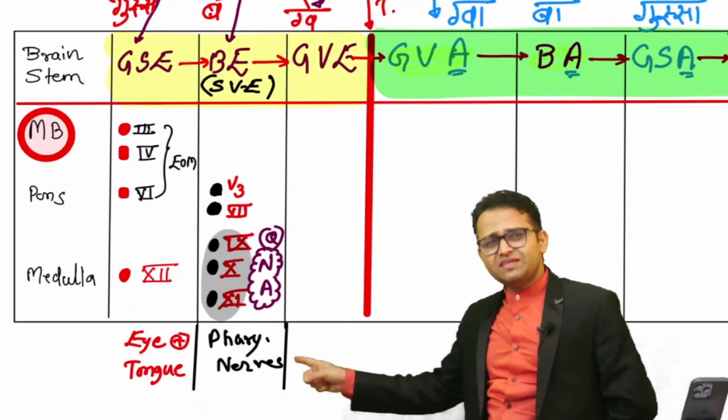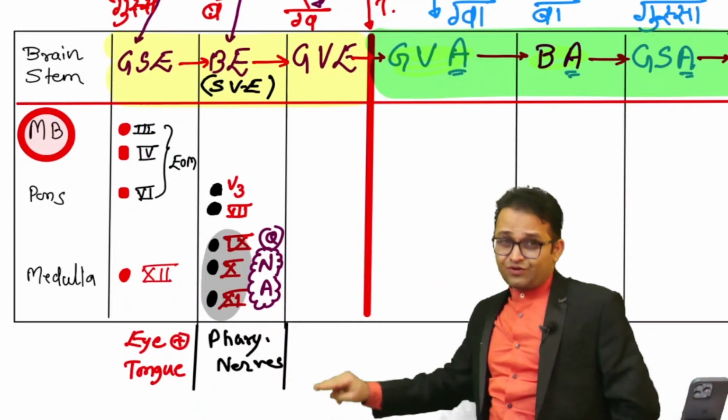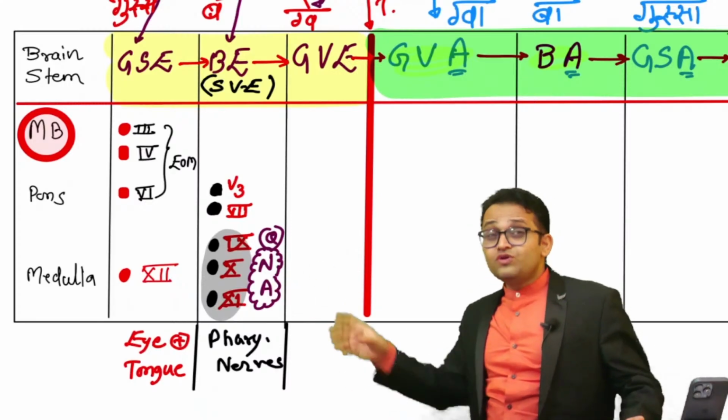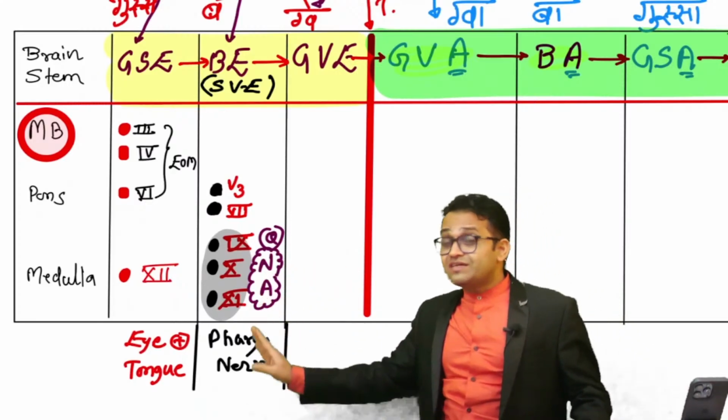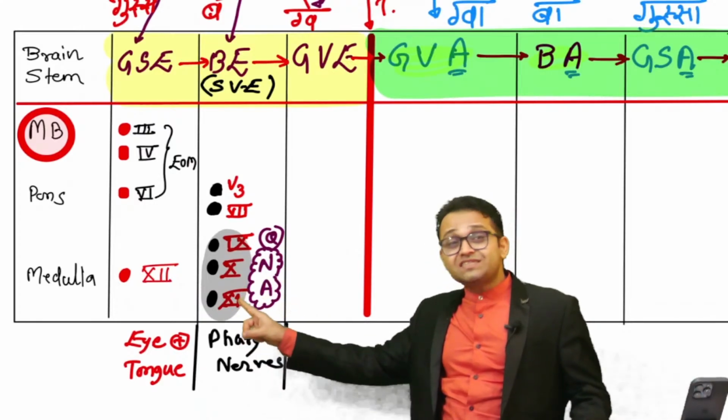Yes, you have to apply the pharyngeal nerves. So it's easy. Nerve of the second arch, facial nerve; nerve of the third arch, glossopharyngeal; nerve of the fourth arch, vagus nerve. We all know that the vagus nerve is assisted by the 11th cranial nerve, the accessory nerve also.